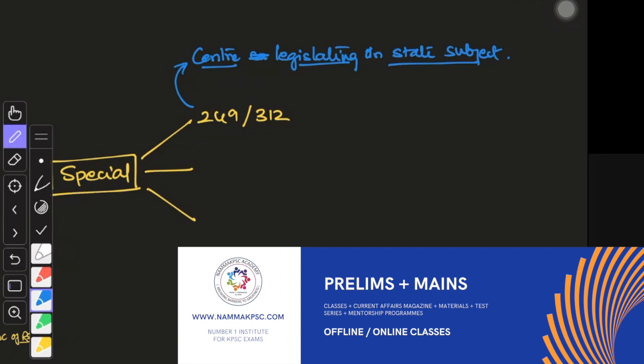Under normal circumstances, the center makes law on central subjects and the state makes law on state subjects. But under certain circumstances, the center also can make law on a state subject. This is done under Article 249, but it requires special majority.